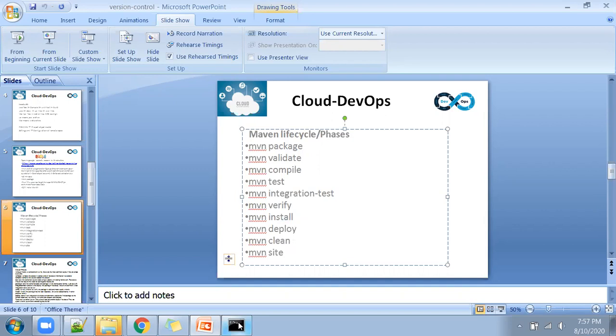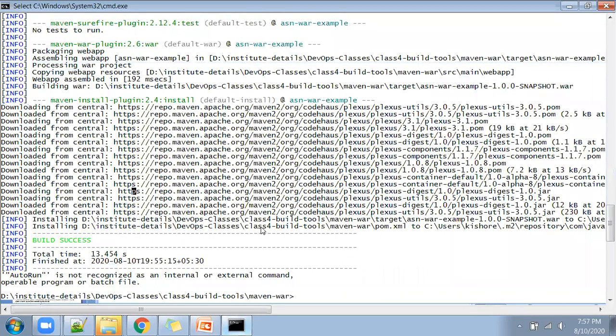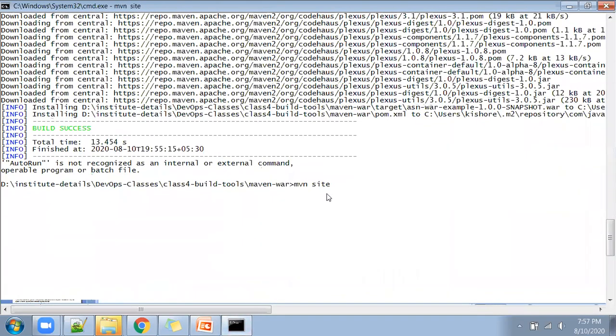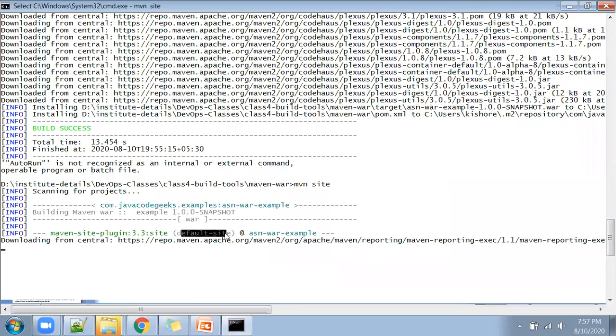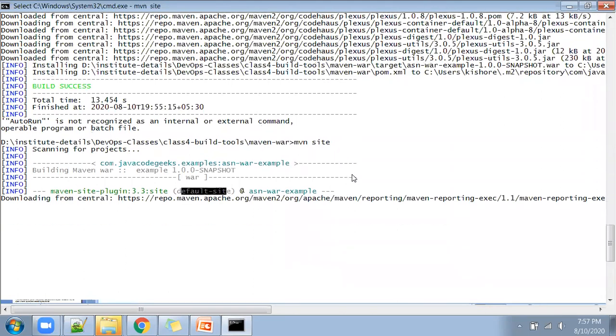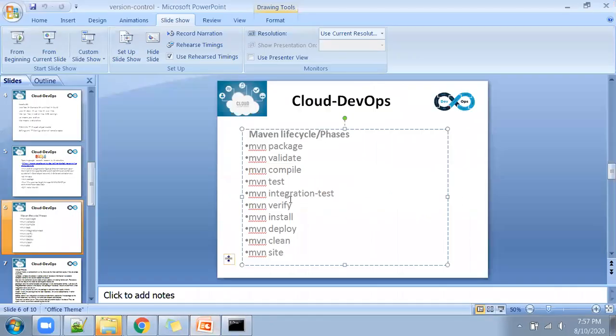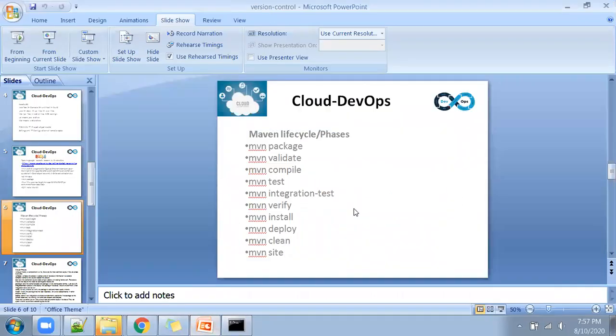Maven site means by default it will generate the documentation. It gives a default documentation for the Java code which you have developed. It might not be the exact release notes which you want, but on top of that, you can modify. So all these commands are useful for your building process. Your life will be very, very easy once you know Maven.